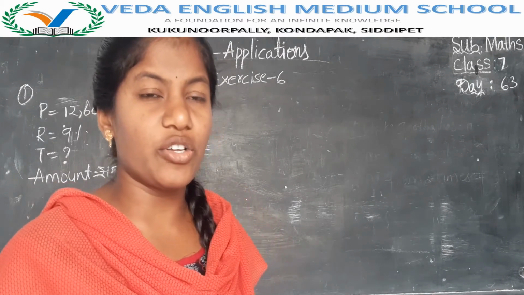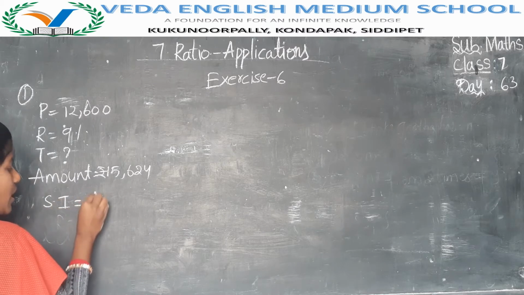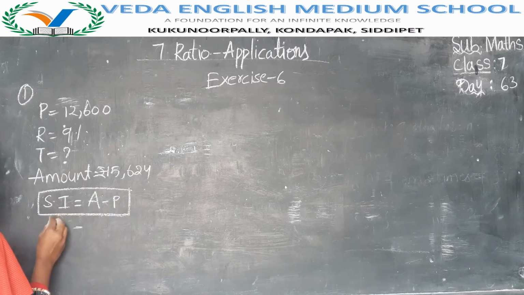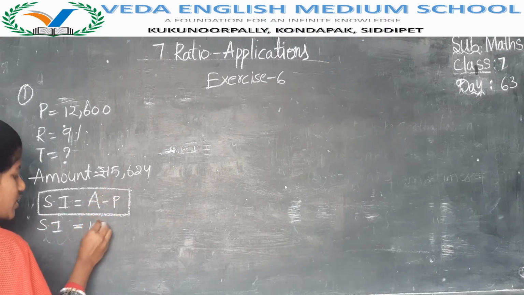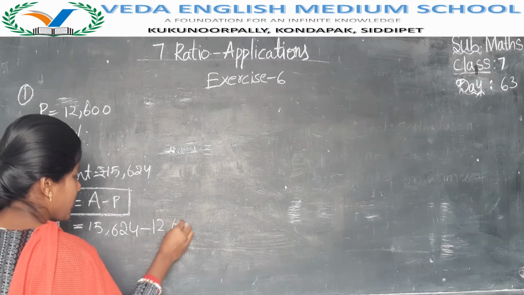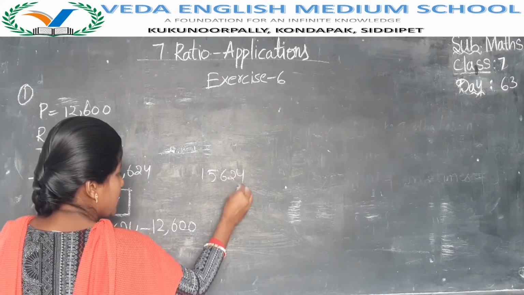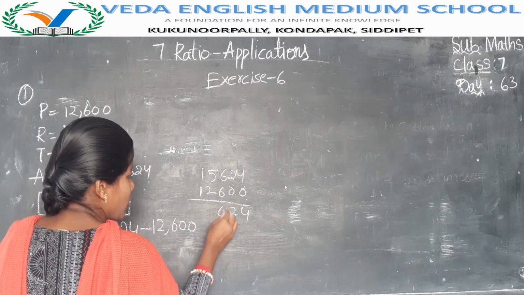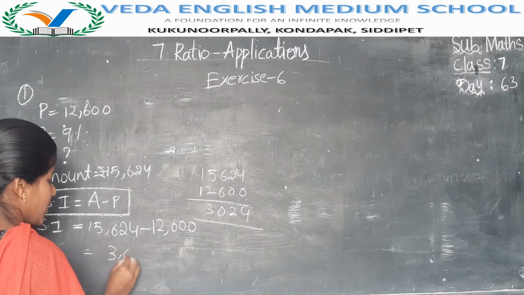So simple interest is equal to, here we can reverse the formula. For this question, simple interest is equal to amount minus principal. We have to use this. Simple interest is equal to 15,624 rupees minus the principal 12,600. Then subtract: 4 minus 0 is 4, 2 minus 0 is 2, 6 minus 6 is 0, 5 minus 3 is 2, 1 minus 1 is 0, no need to write. So simple interest is 3,024 rupees.